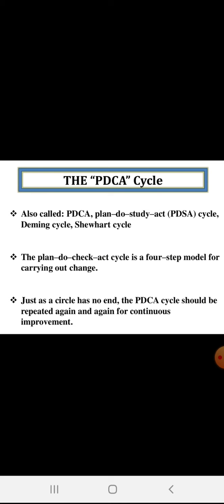Okay, so we also call it Deming cycle, Shewhart cycle, plan do study act PDSA cycle, and PDCA cycle also. Okay, and another version is OPDCA, meaning this added O stands for observation. Okay, observe the current condition. Okay, so this is a PDCA cycle and it stands for plan do check and act.